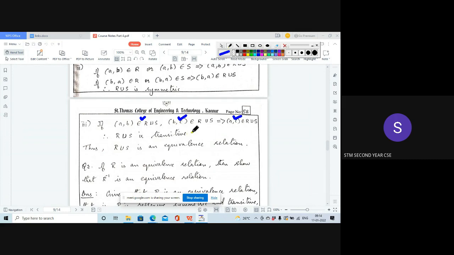Therefore, R union S is also a transitive relation. Since all three properties are satisfied, we say that R union S is an equivalence relation. So that is an important question: if two relations R and S are equivalent, then their union and intersection will also be equivalence relations.